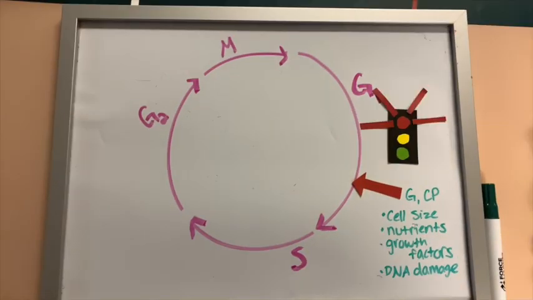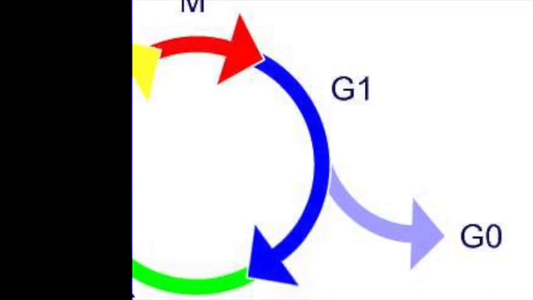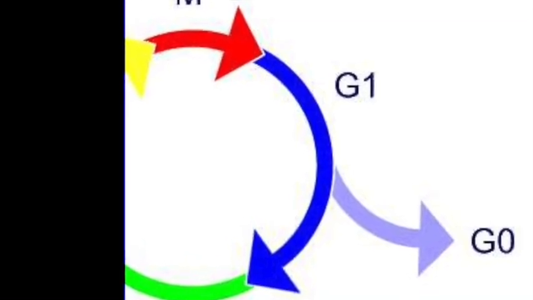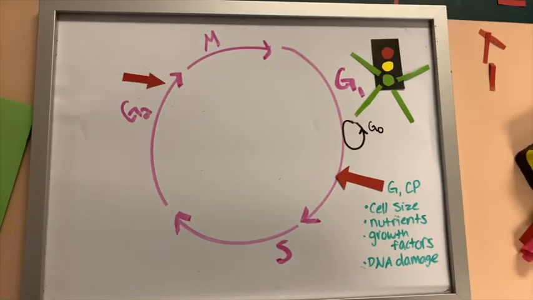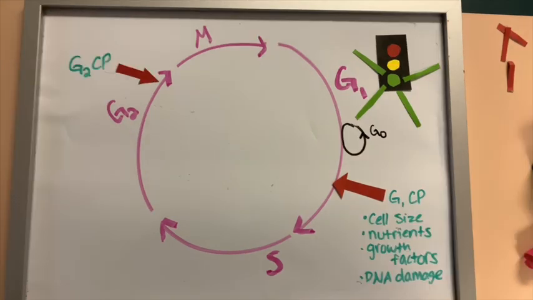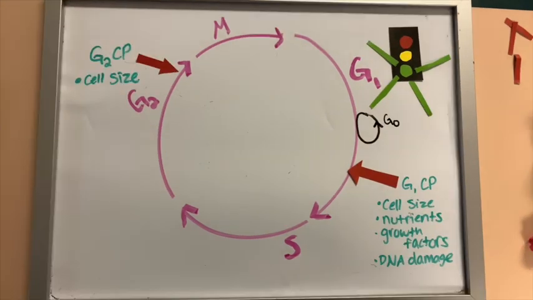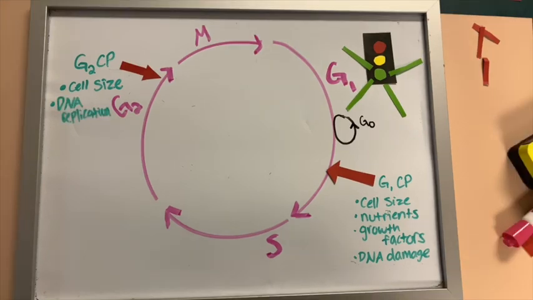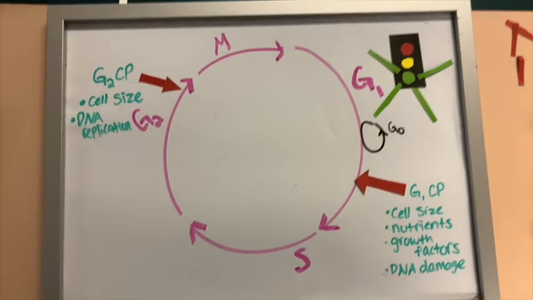The cell can then stop the cycle and attempt to go into G0 phase, also known as the inactive phase, and await further signals when conditions improve. It will progress to the G2 phase where the second checkpoint is. At this checkpoint, the cell will recheck the cell size and protein reserves, but most importantly, it will check to make sure that all of the chromosomes have been accurately replicated without mistakes or damage.